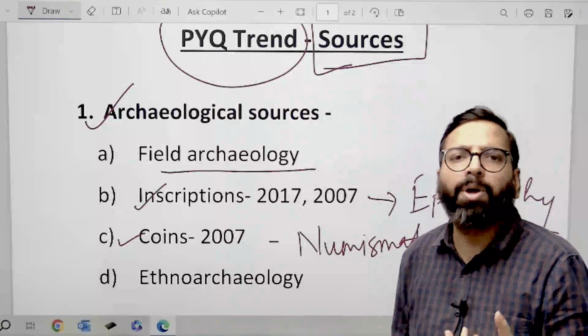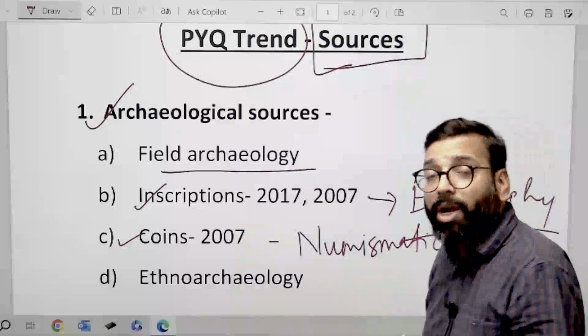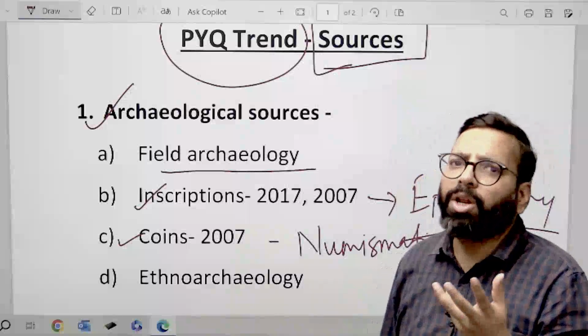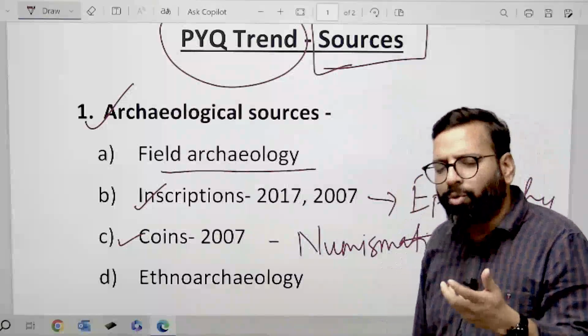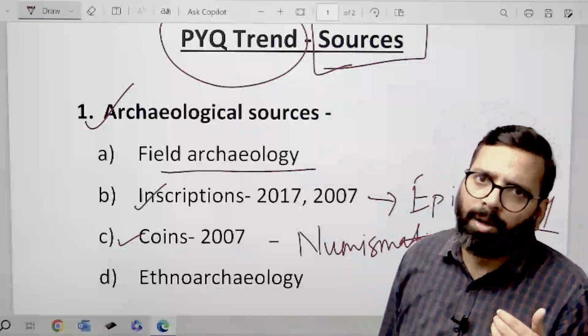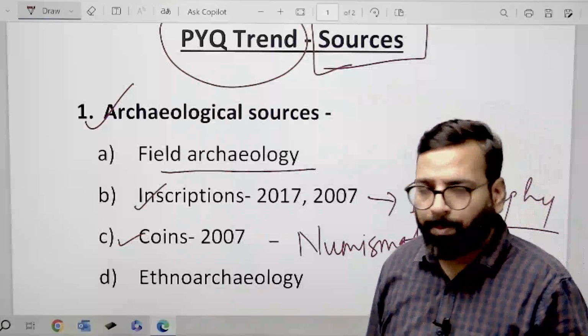You should prepare a very good answer for this section, so that if you get a question again, you will be able to write a very decent and good answer, for which you will get more marks in comparison to other aspirants.